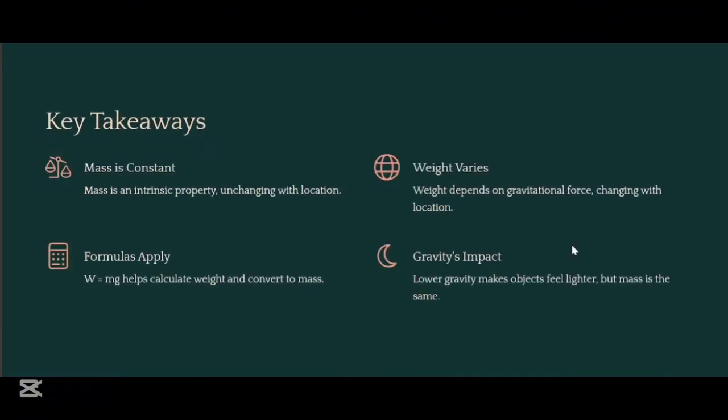The key takeaways from this chapter are that mass is constant. It is an intrinsic property unchanging with location. Weight varies. It depends on gravitational force, which changes with location. And the formula W = mg helps us to calculate weight and even convert it to mass. And we also learned that lower gravity makes objects feel lighter, but mass will remain the same.